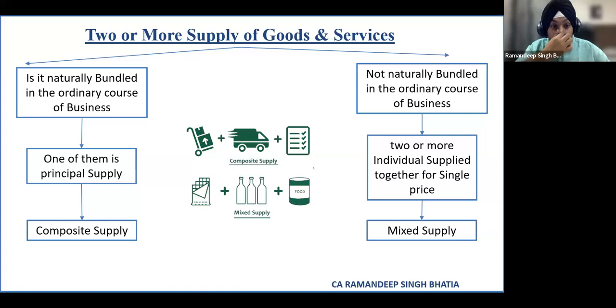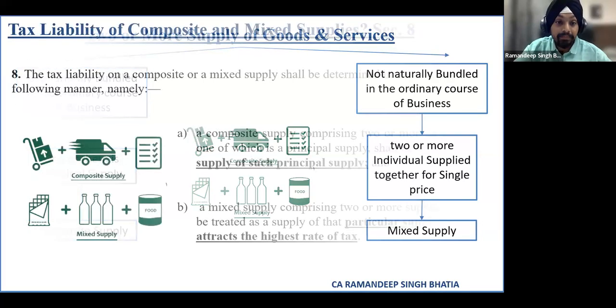So friends, again, if we compare composite and mixed supply: they are naturally bundled, or not naturally bundled. One of them is a principal supply. There are two or more individual supplies for a single price. In case they are naturally bundled, it will be called a composite supply, and two or more individual supplies mixed together for a single price will be called a mixed supply.